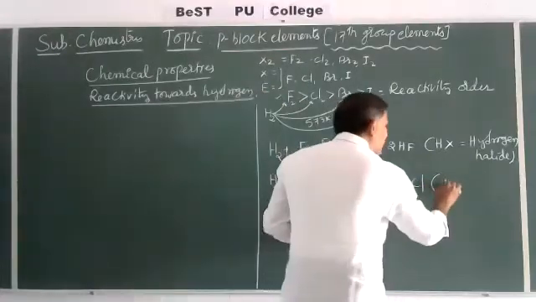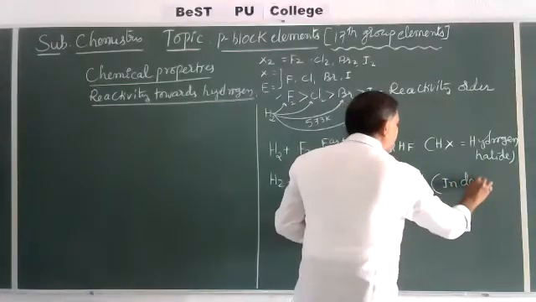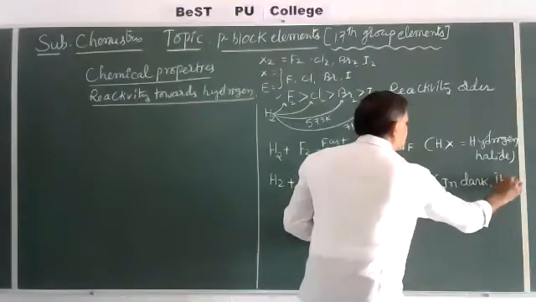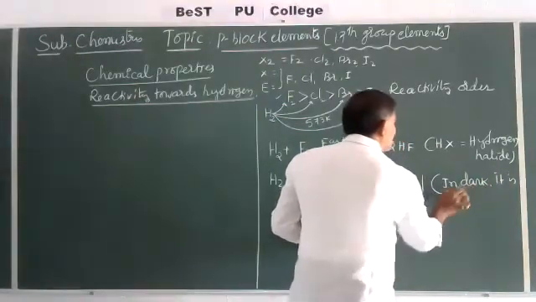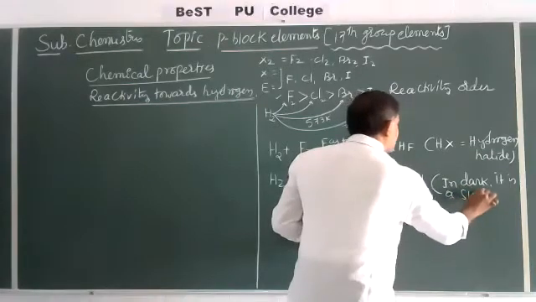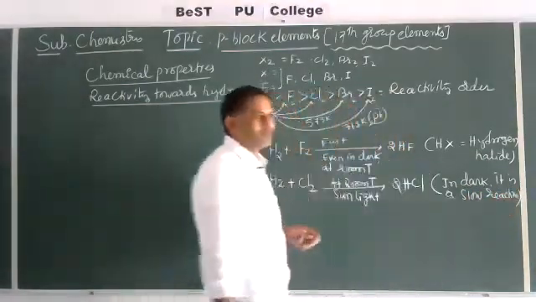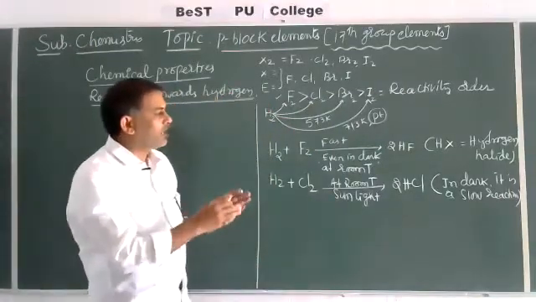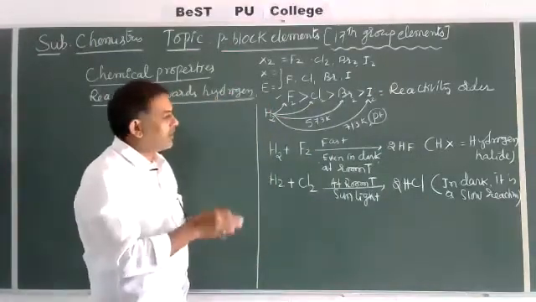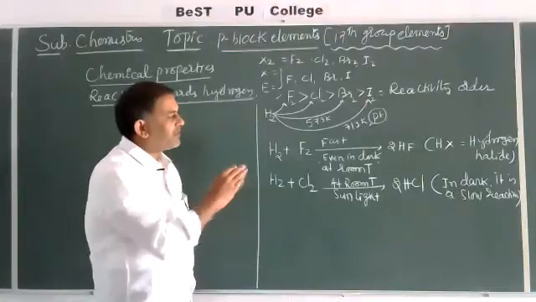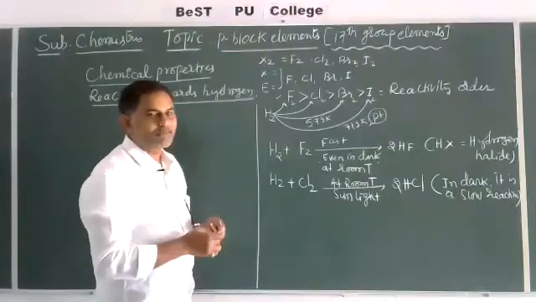In dark condition, it is a slow reaction. It does take place, but slowly in the dark, because the UV or visible light radiation is very little. That's why a very slow reaction takes place.